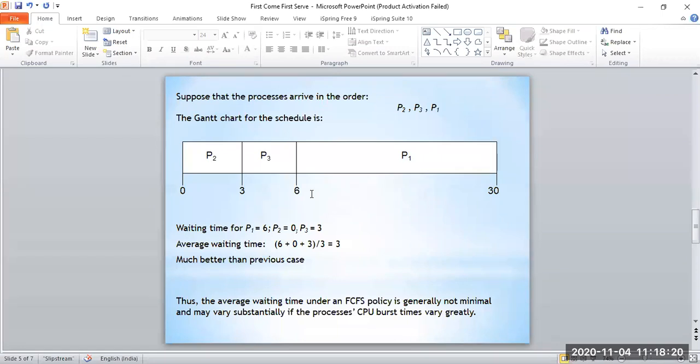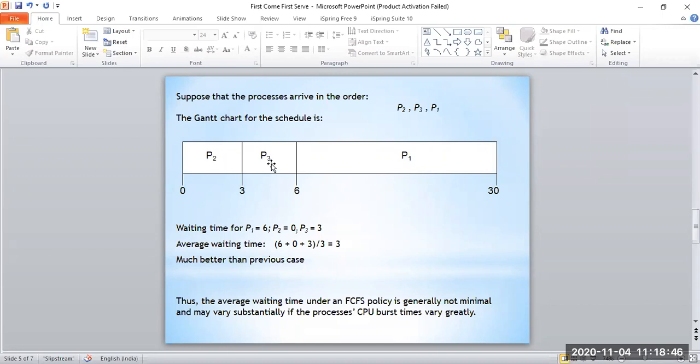Now let's see the figures here. The waiting time of each and every process will be: P1 will be 6 seconds, P2 will be 0 seconds since it is in the first place, and P3 will be 3 seconds. Okay, so I hope you understood how we got these values. P1 is 6 seconds because it should wait until these two processes get executed.